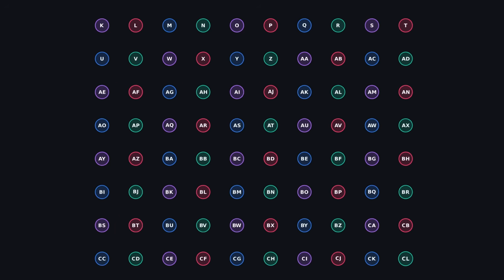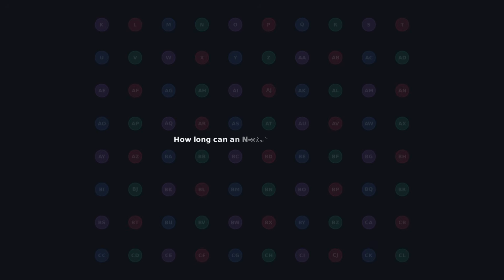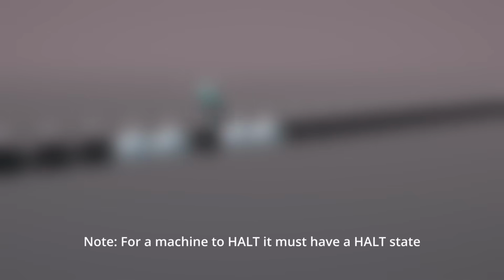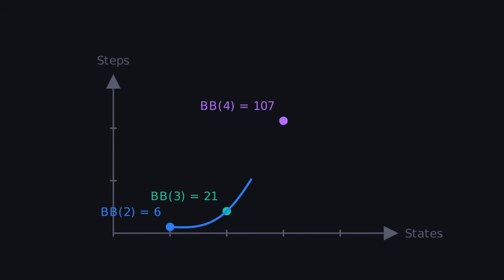The Busy Beaver game asks, with n states, what is the longest the machine can run and still eventually halt? Busy Beaver of 1 is trivial. If you don't halt immediately, you will loop forever. And by the way, we do count the halting step, so Busy Beaver of 1 is 1. Just halt. Halt as the only instruction. Busy Beaver of 2 is 6 steps, Busy Beaver of 3 is 21, and of 4 is 107. Then we hit 5, and the math breaks.